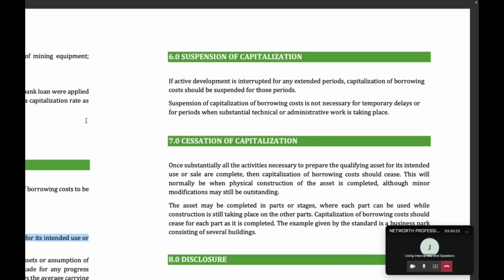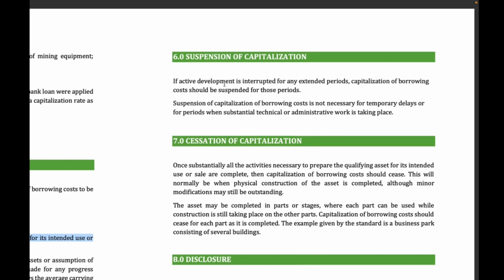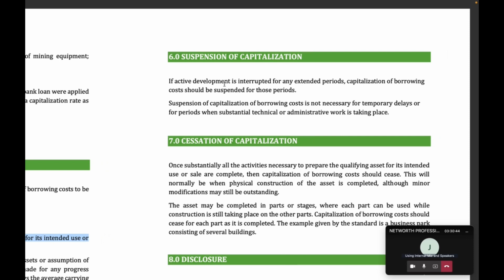Furthermore, you can suspend capitalization of borrowing costs if active development is interrupted for an extended period. If active development is interrupted for an extended period, then capitalization can stop. An example of that is maybe the government gave you a stop order and you cannot continue for almost 1 year or for